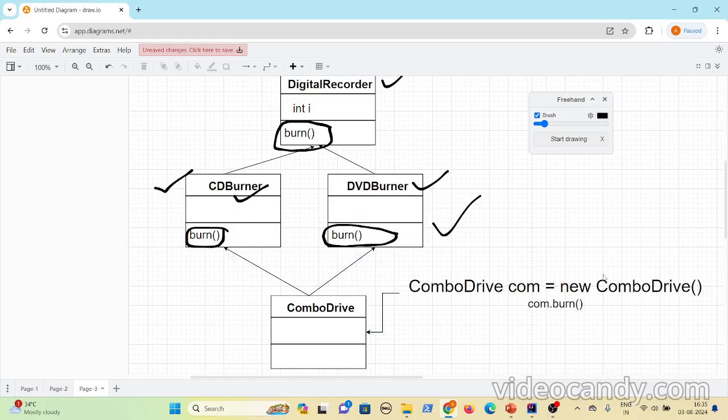Now, which implementation should it pick up? If you allow multiple inheritance, which implementation will it pick up? Definitely, it's a problem. There will be ambiguity in picking the right method. Here, the burn method is present in both superclasses. If you try to call the burn method, you don't know which class's implementation it should invoke, either this or this.